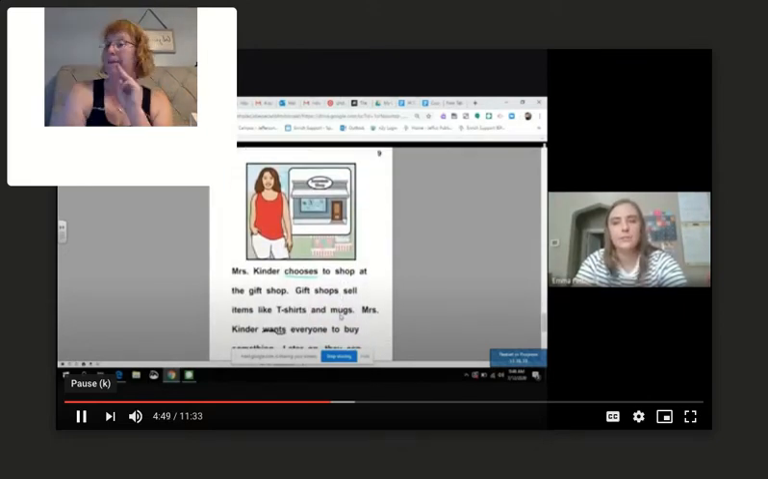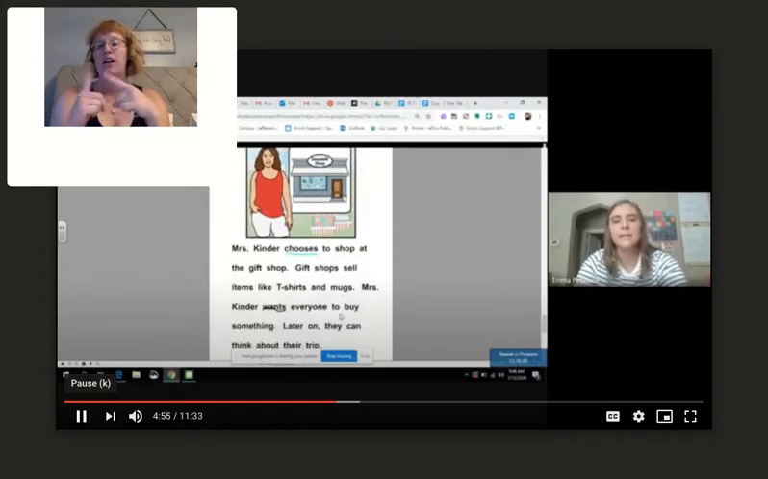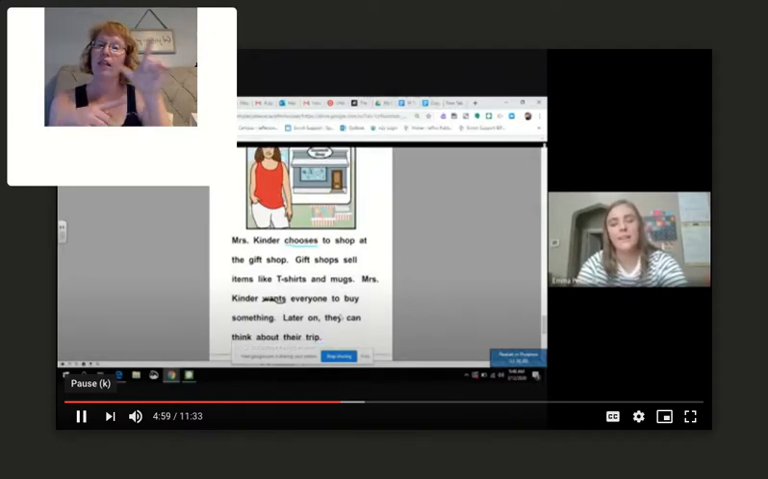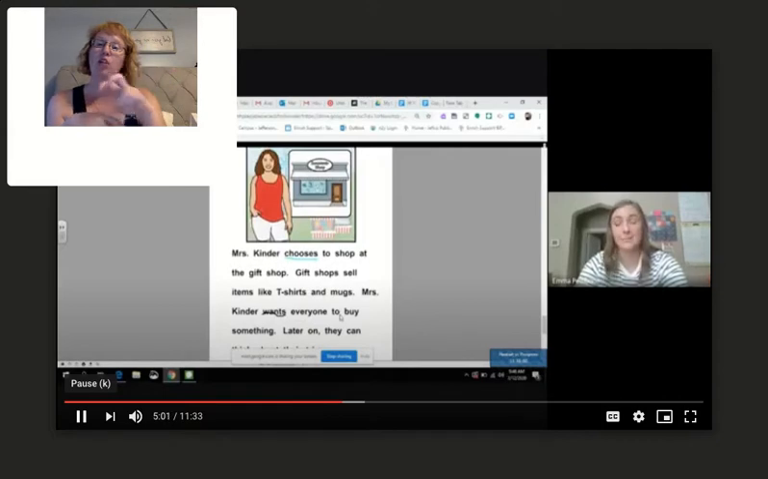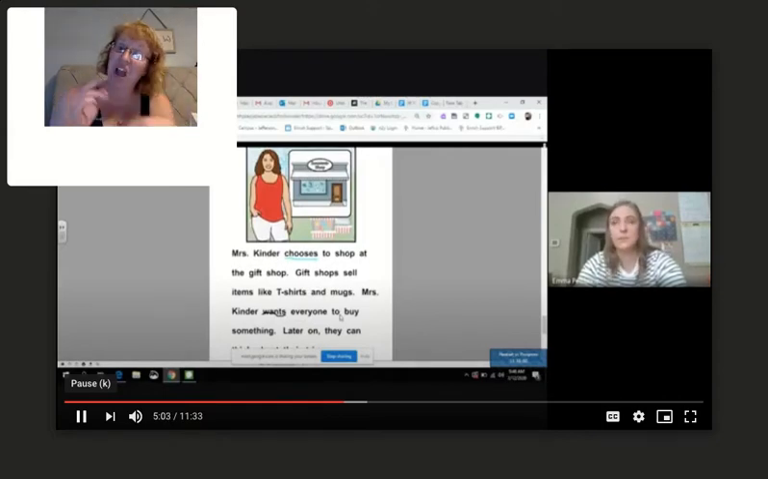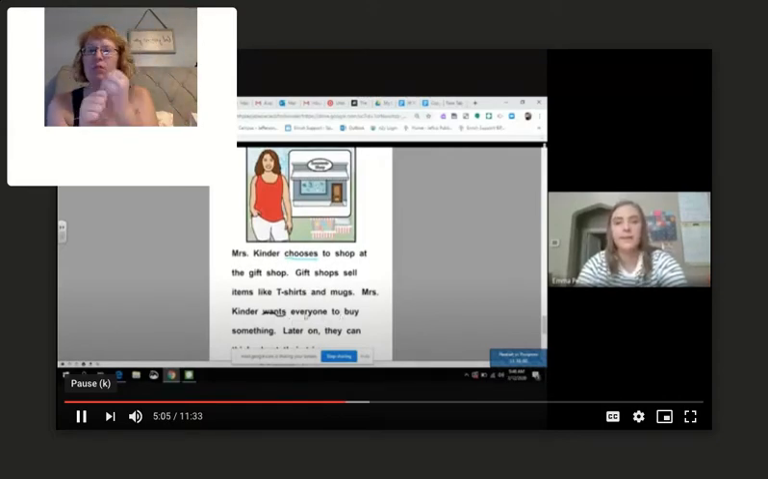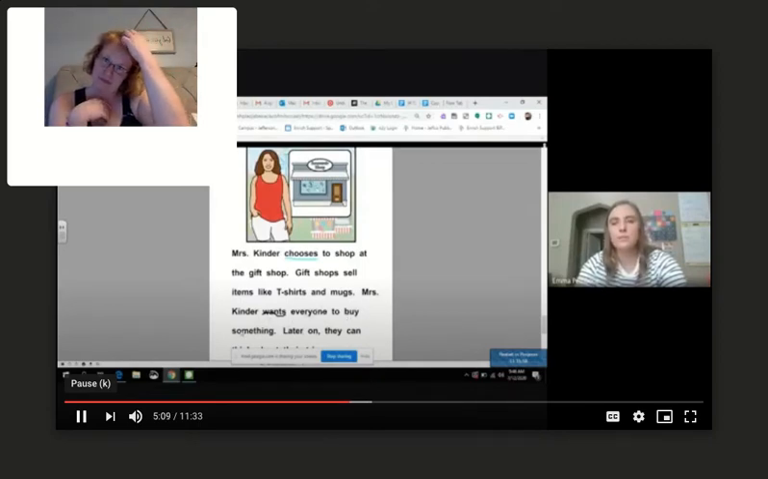Miss Kinder chooses to shop at the gift shop. Gift shops sell items like t-shirts and mugs. Miss Kinder wants everyone to buy something. Later on, they can think about their trip. That is pretty fun to buy something from your trip so you have a souvenir. Okay. What did Miss Kinder want? She wanted everyone to buy something. Good job. There's that word wants underlined in black.